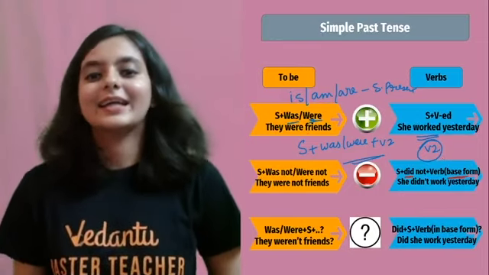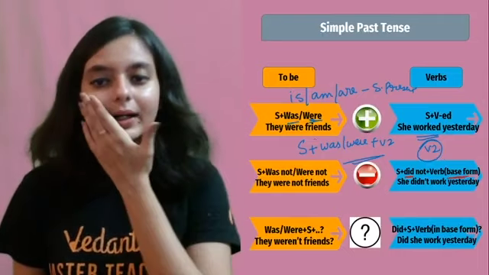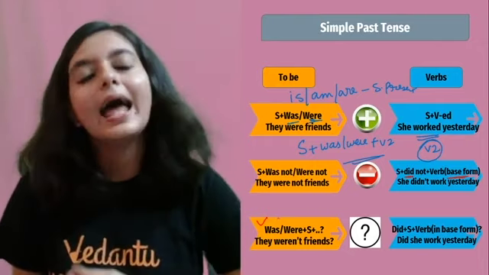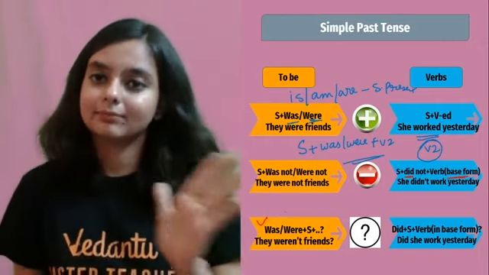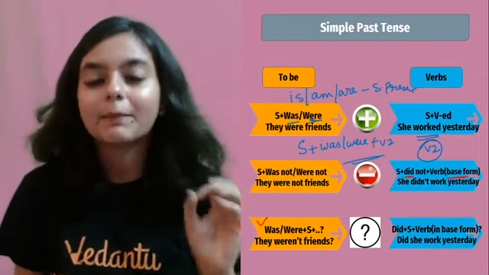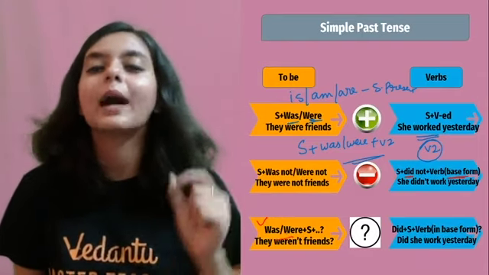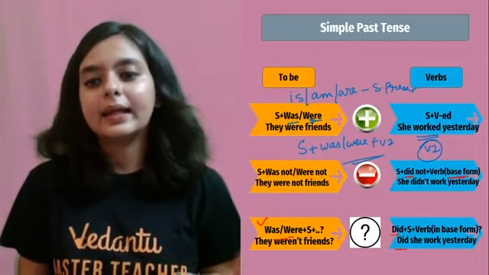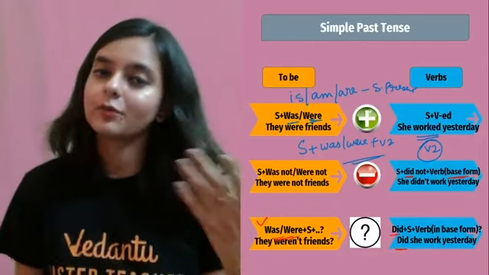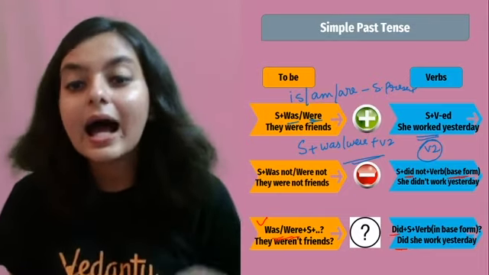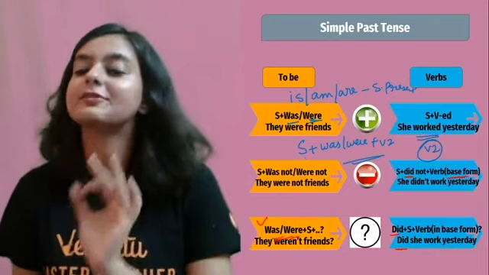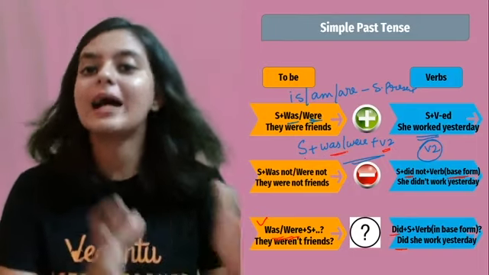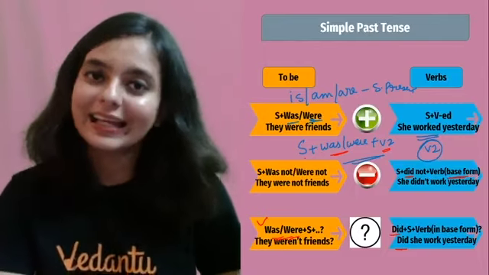Okay? Alright. So this is for the simple past, and when you are forming a question, that is the same for simple past as well. That means by same I mean to say the verb should come in the beginning. ठीक है. If it is did, then did will come in the beginning, and if it is was or were, then was or were will come in the beginning. तो ये याद रखना, subject plus was or were plus V2. This is the difference between simple past and simple present. I hope I am clear.